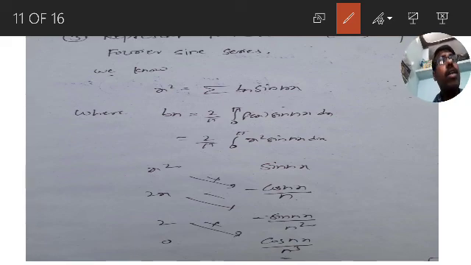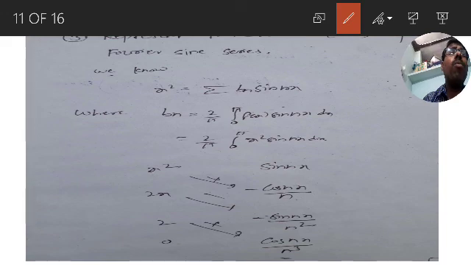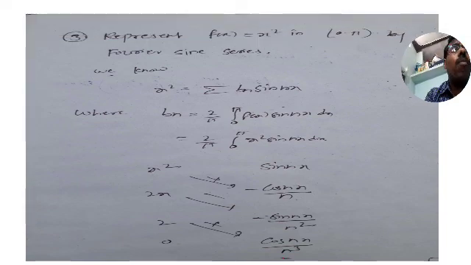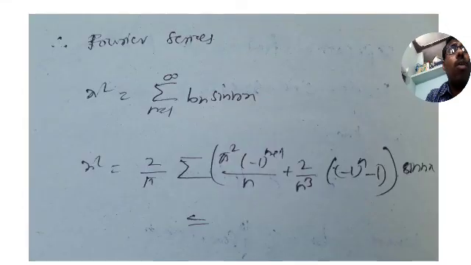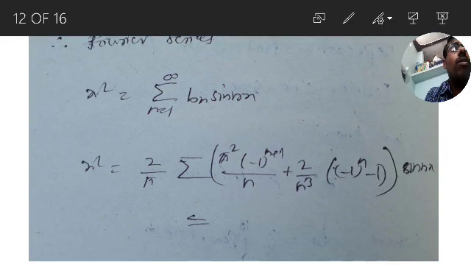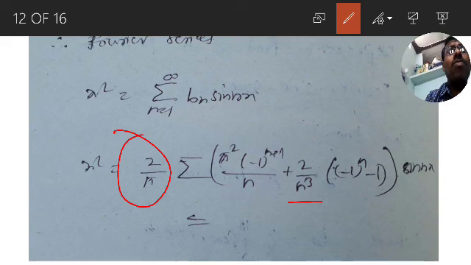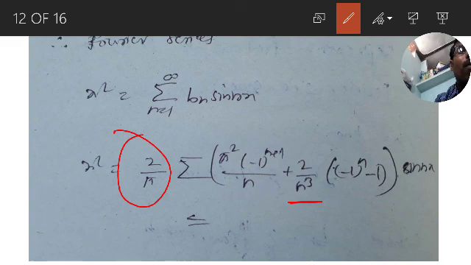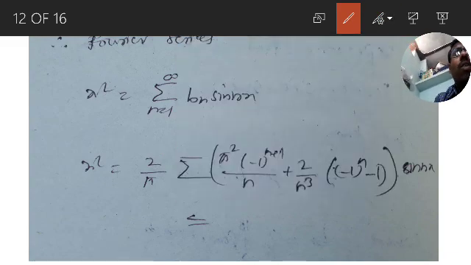Are you able to get it? Take the 2 by n cube common, you will be able to get it. So I am taking this 2 by n cube common here. This is a constant outside, sigma pi square into minus 1 whole power of n plus 1 by n, plus 2 by n cube common. By upper limit we got minus 1 whole power of n, by lower limit we got 1. So what is the answer?